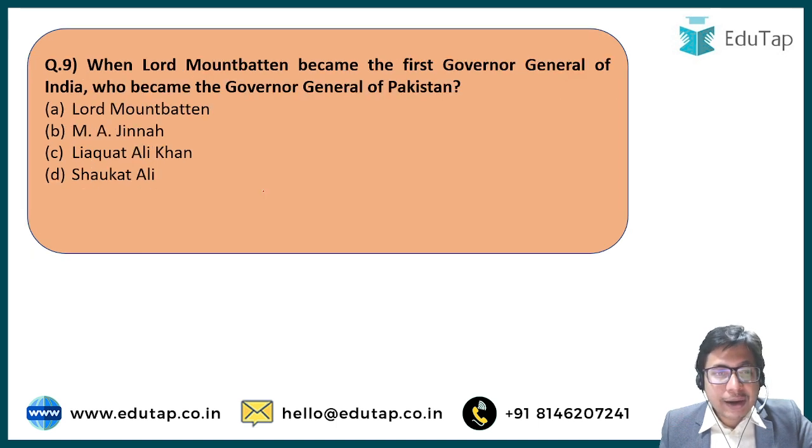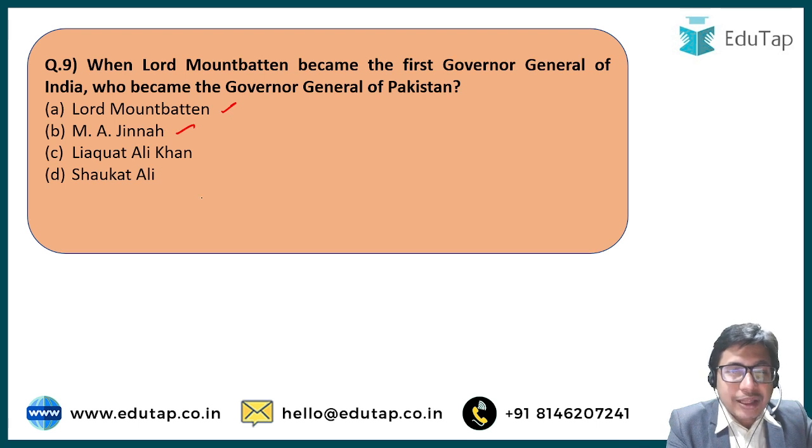Next up is question number 9. When Lord Mountbatten became the first Governor General of India, who became the Governor General of Pakistan? Pakistan declared its independence on 14th of August of 1947, while India declared it on 15th of August of 1947. And after independence, India's Governor General was still Lord Mountbatten, but Pakistan's Governor General changed on the night of independence. Option A, Lord Mountbatten. Option B, Muhammad Ali Jinnah. Option C, Liaquat Ali Khan. And option D, Shaukat Ali.